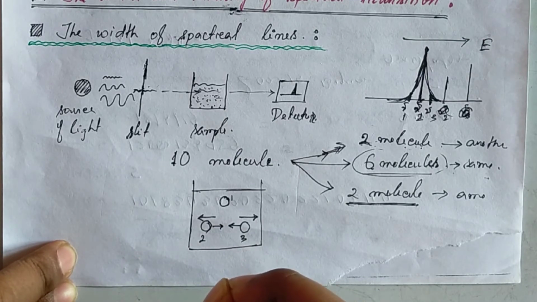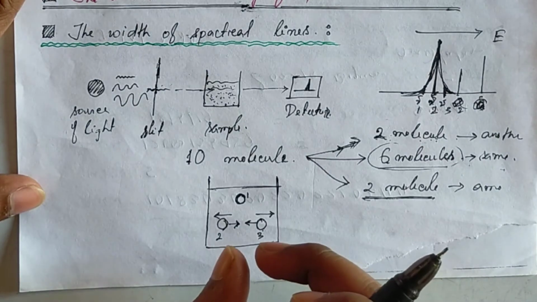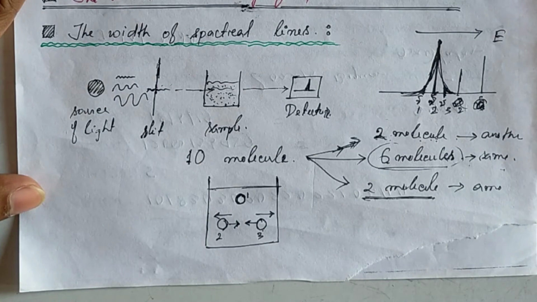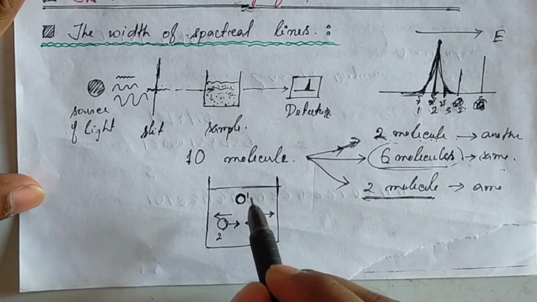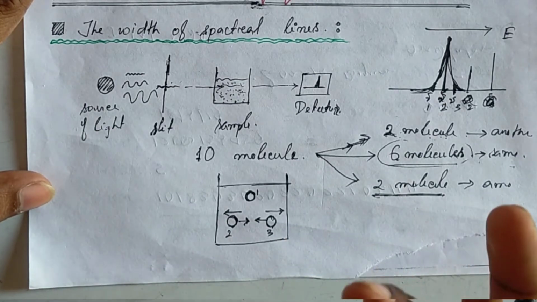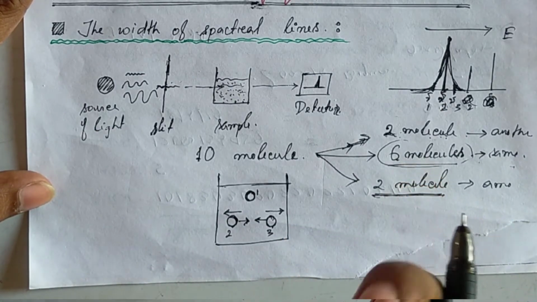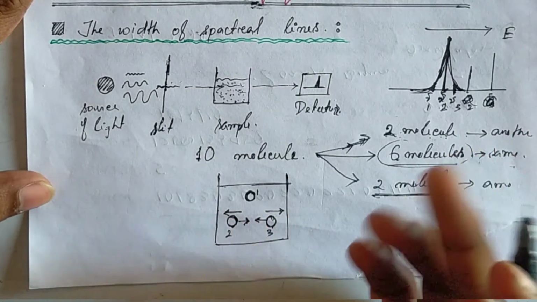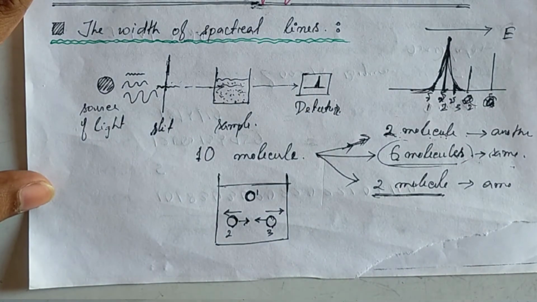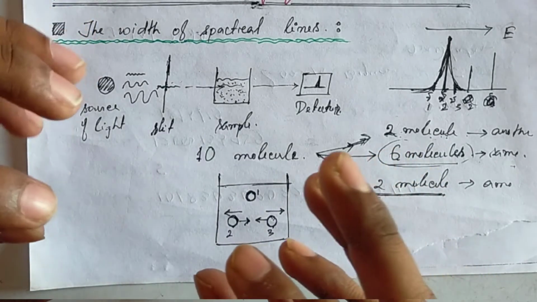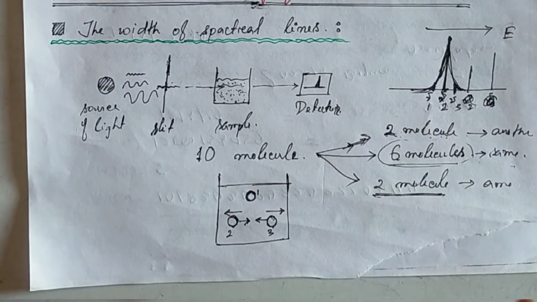Then what will happen? When they are approaching each other, then the energy of these 2 molecules will be higher. Okay, so due to this collision, the energy of the molecules of a sample will change. There are lots of molecules in a sample, so they are moving in different directions and colliding with other molecules, and after that collision they are moving apart from each other.